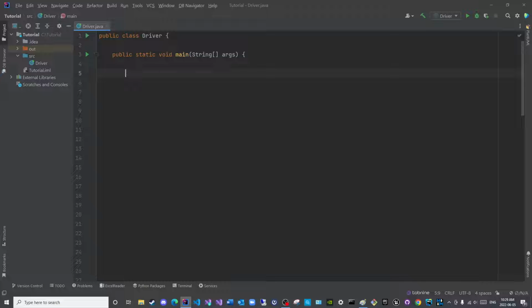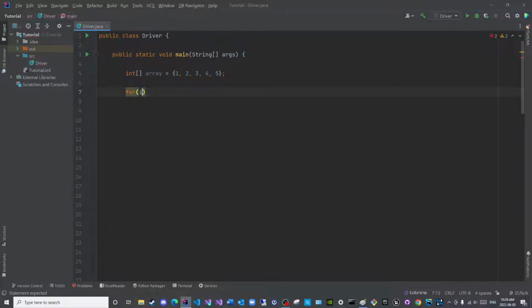Let us say, for example, I will create an array, and I will say 1, 2, 3, 4, 5, and I will need to format this because they look ugly. There we go. And I will create a for loop to iterate through the array.